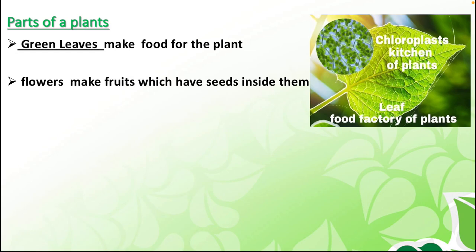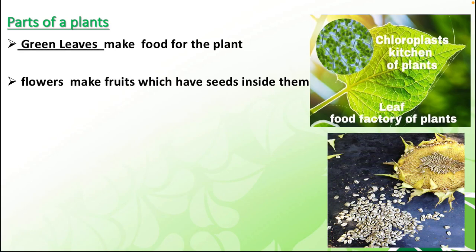Flowers make fruit which have seeds inside them. Flowers come in all colors, shapes and sizes and have a sweet smell to attract insects to visit them. Many plants have flowers to help them make seeds. A flower is of different colors. They have different seeds.